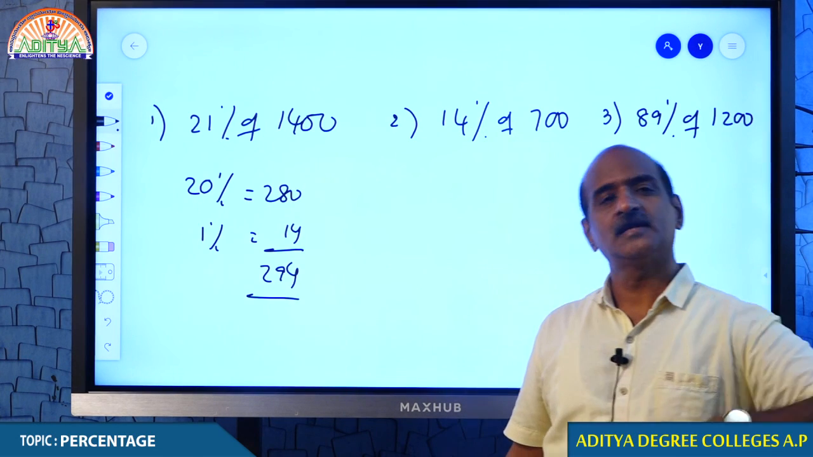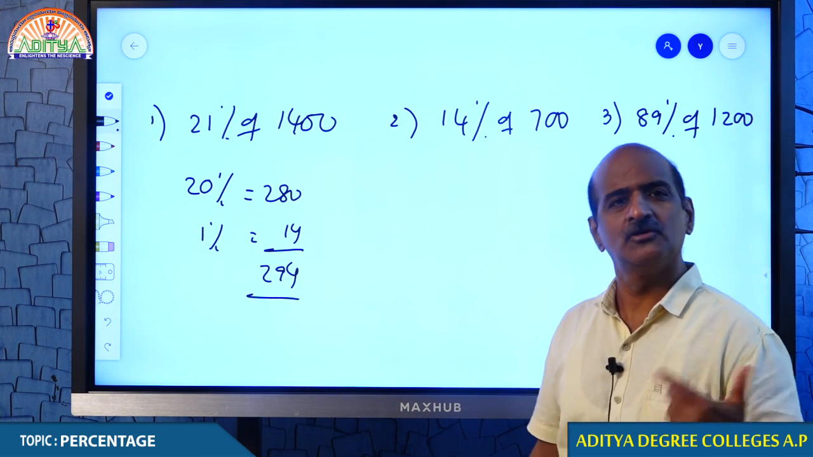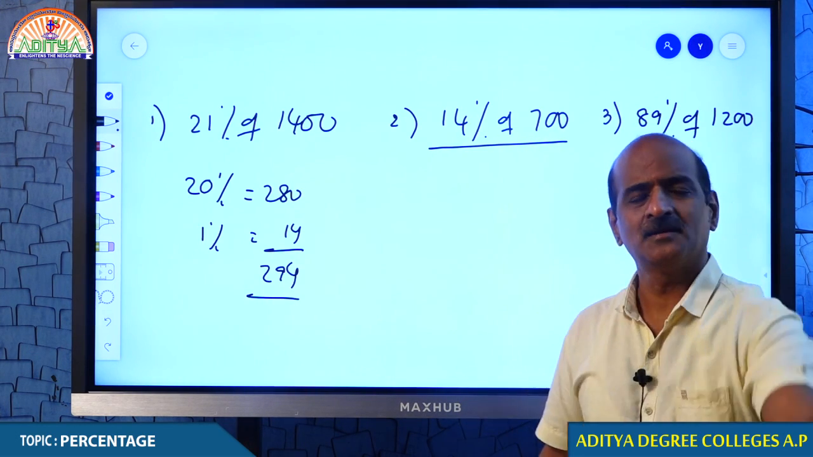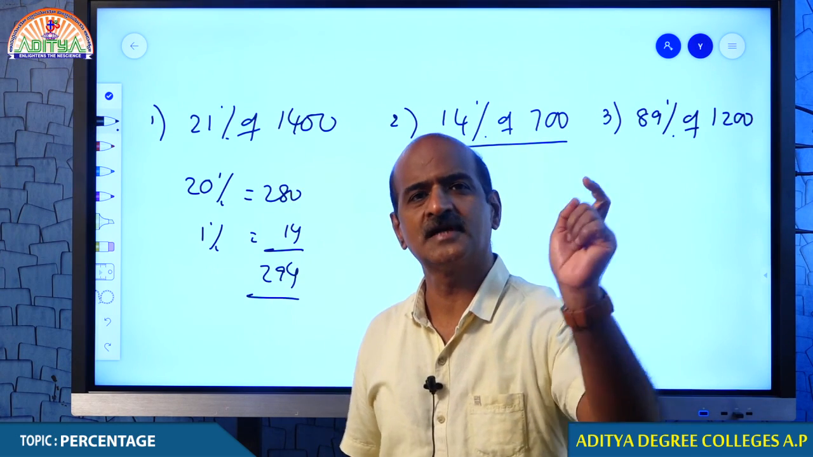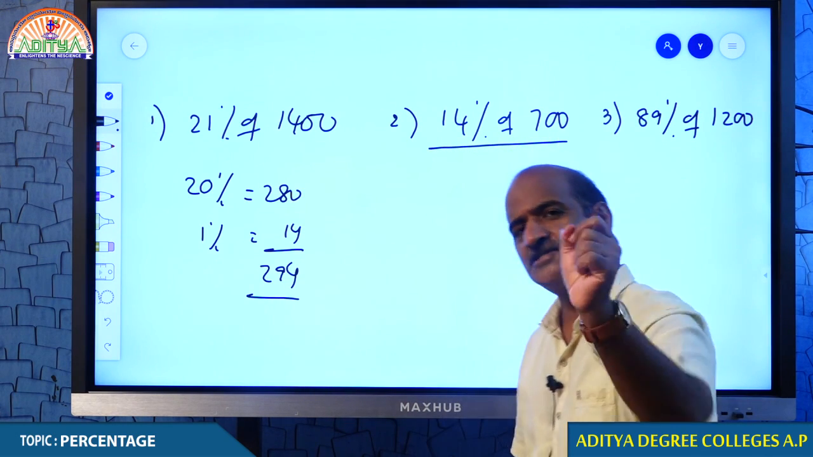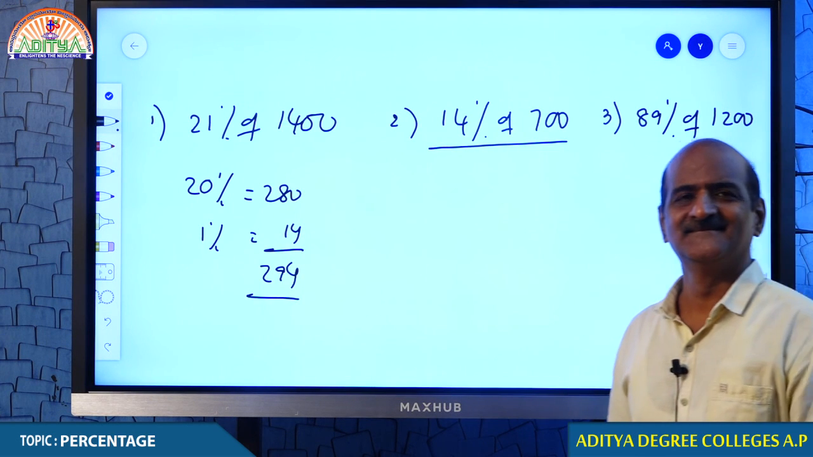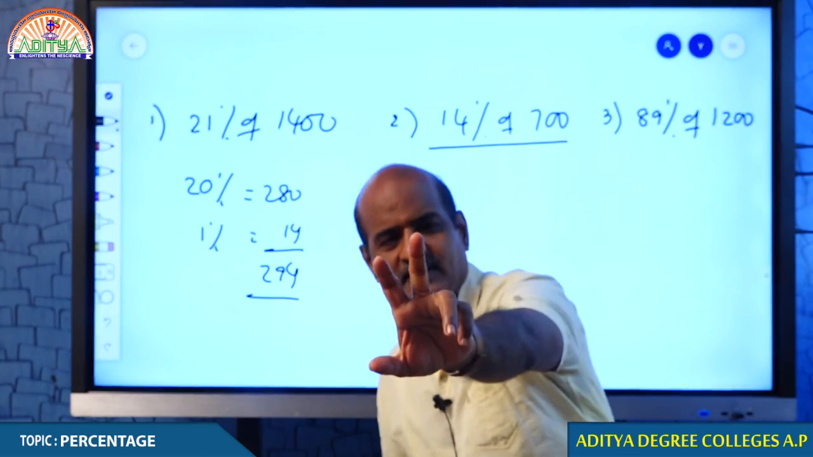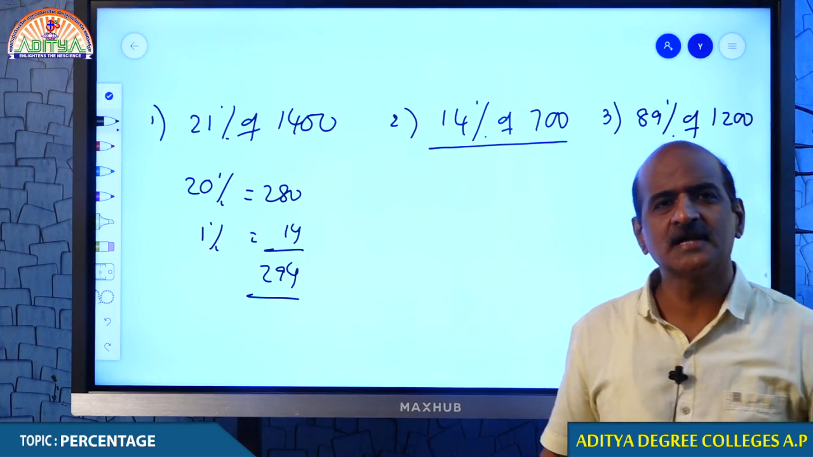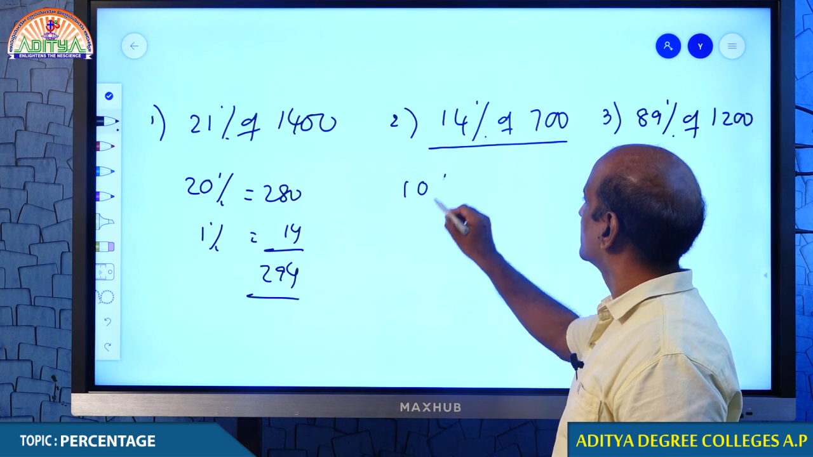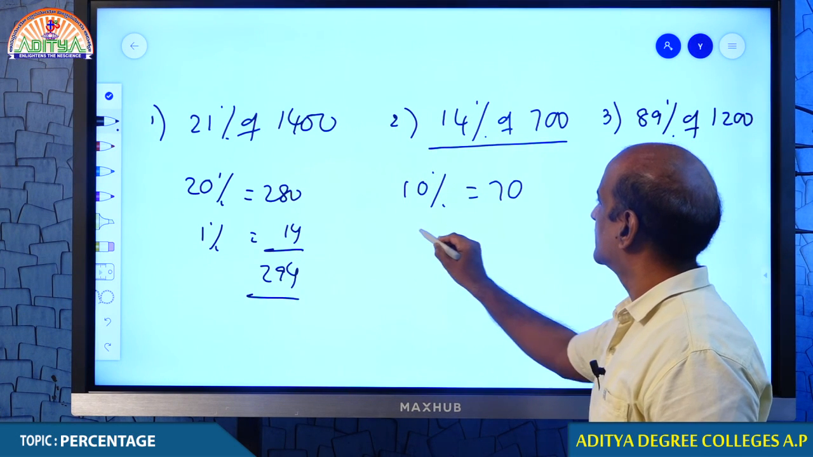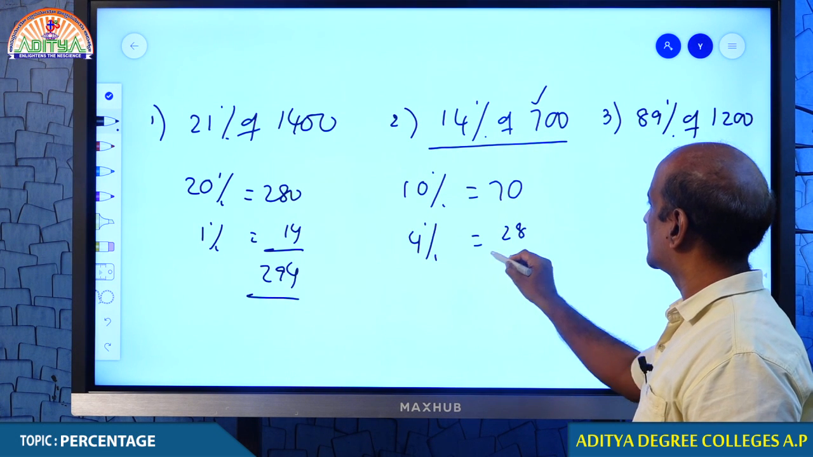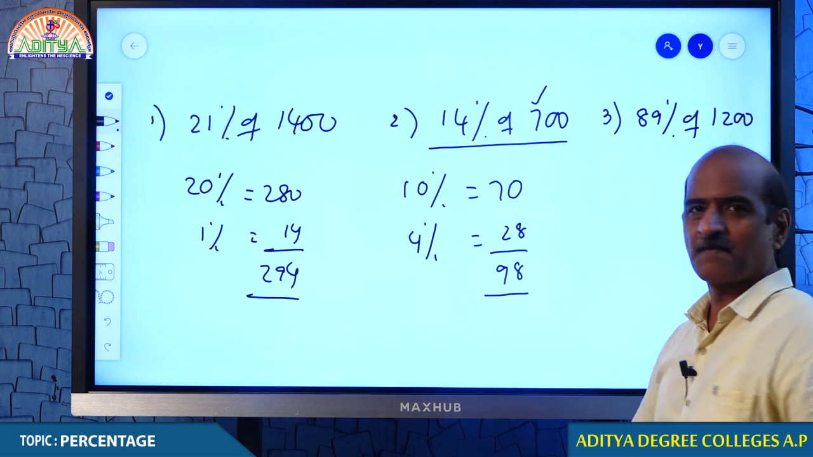After some time you get used to this. Slowly you will be getting some confidence. Should I tell you how much is 14% of 70? 10% is 7, 4% is 28, your answer is 98. Check it out. Am I right? 10% is 70, 4% is 28, because every 1% is 7, so 4% is 28. Answer is 98.